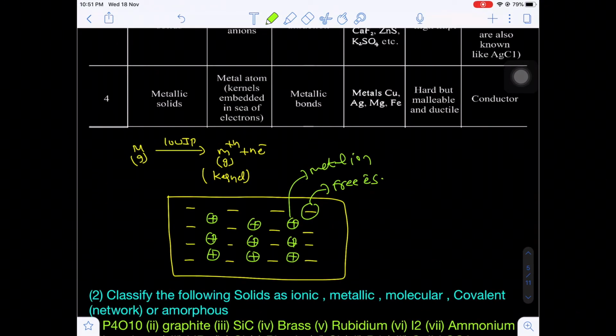Due to free electrons only, metals act as good conductors of electricity, as well as good conductors of heat also.